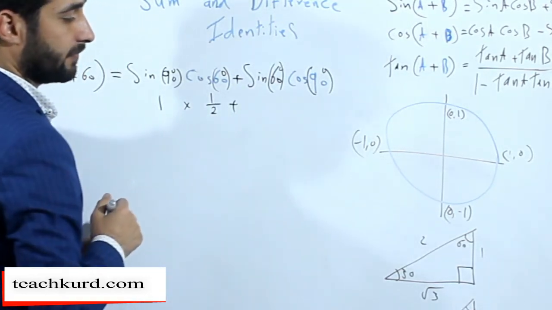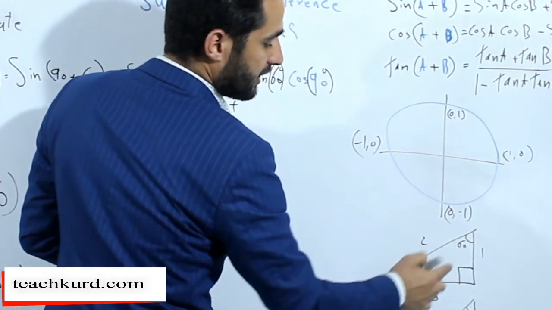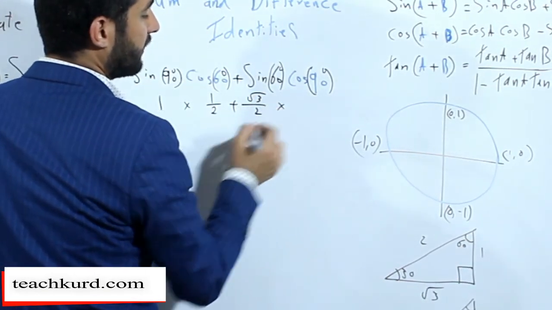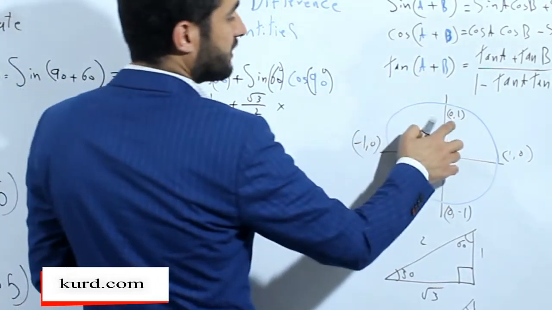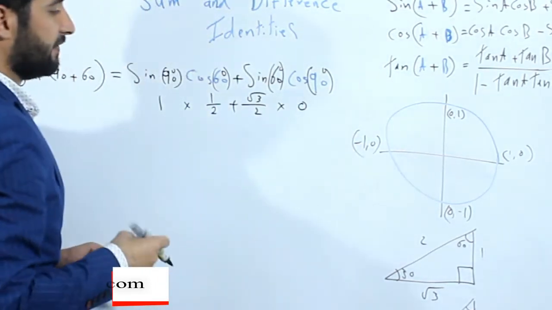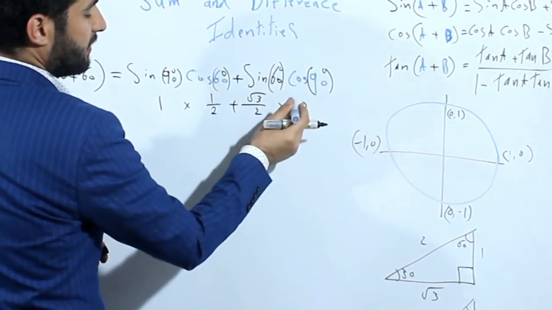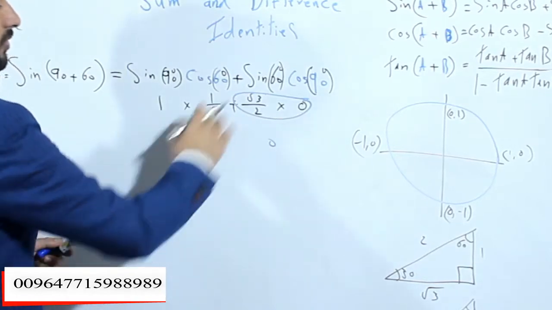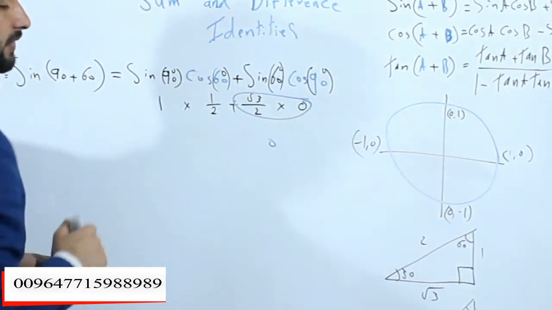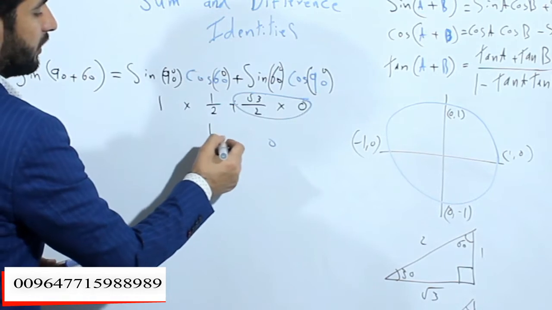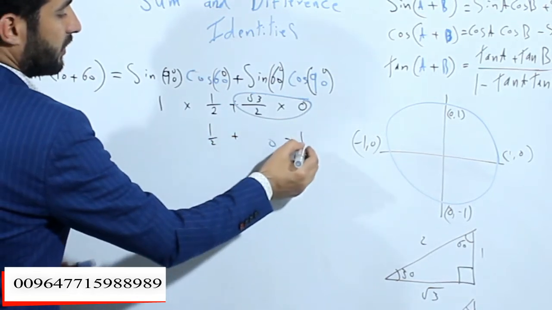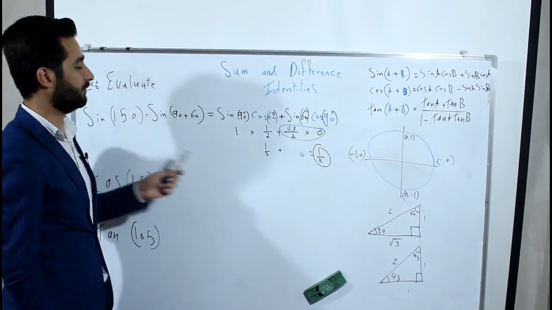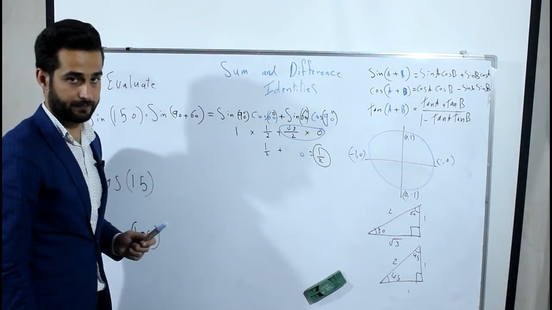Sine 60, we have 60 here, sine is square root of 3 over 2, and multiply. Cosine 90 is 0, because we have 0 here, and 0 multiplied by this becomes 0. So there is no need to solve this. 1 multiplied by 1 over 2 is again 1 over 2. 1 over 2 plus 0 is 1 over 2. So we evaluated that: sine 150 is equal to 1 over 2.